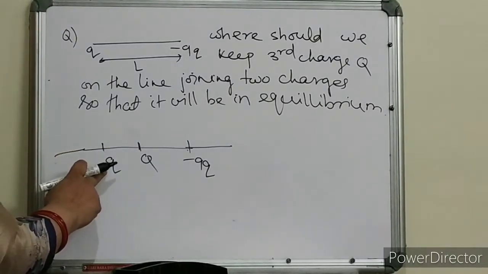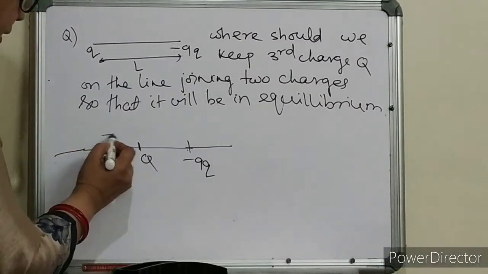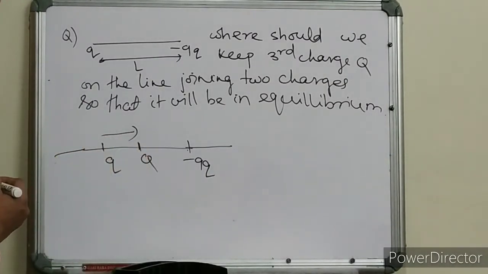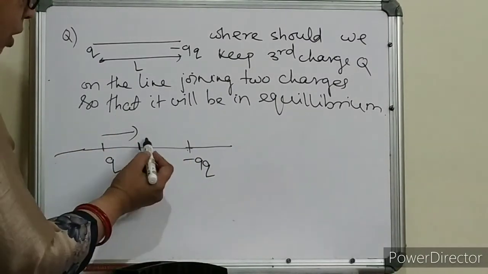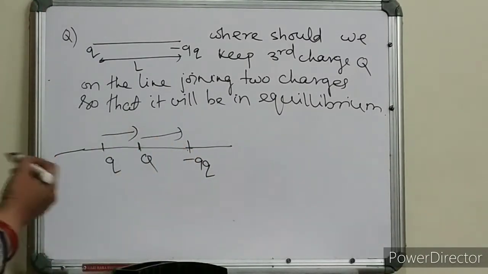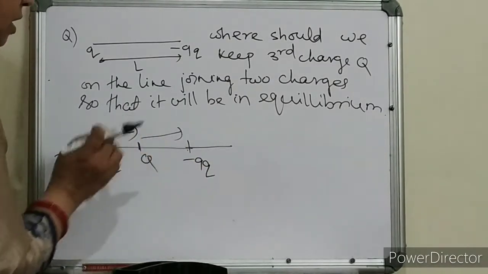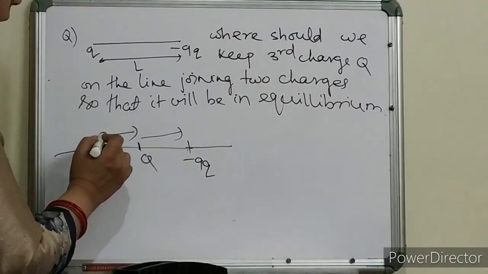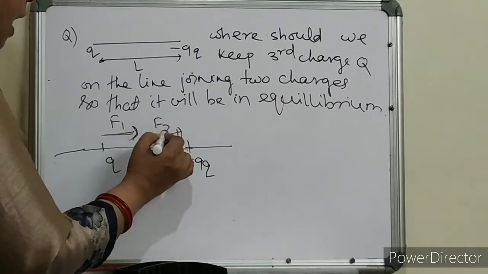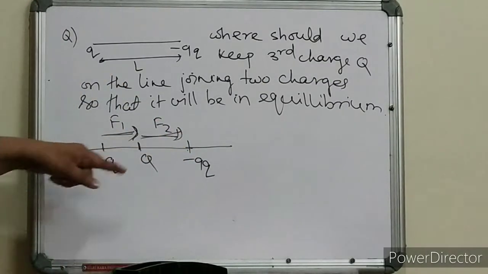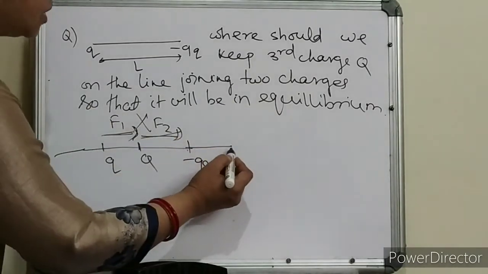Now see, this is Q, this is Q, so it will repel like this. Okay. Now see, this is minus Q, this is Q, it will attract like this. This minus 9Q will now pull Q towards itself because it is a minus charge. So as you can see, both the forces F1 and F2 are in the same direction. So they both will add up. So it is not possible. Okay. Now let us see this condition.